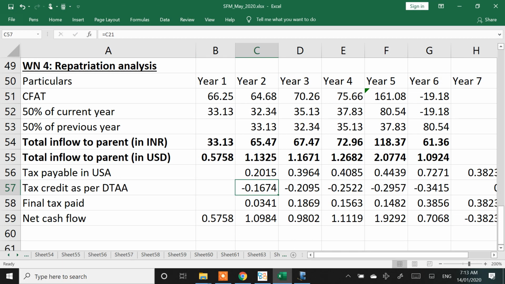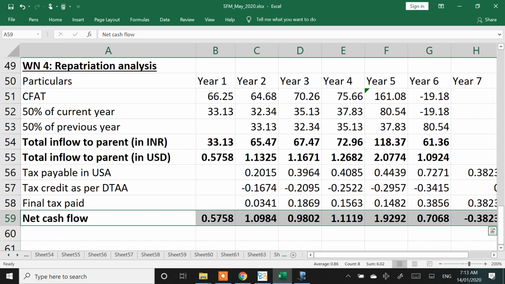Basically, I'll take a credit of whatever is already paid in India and pay the balance amount. If I don't take credit of what is paid in India, I'll end up paying tax at the rate of 35 plus another 30, 65%. I'll end up paying tax at a higher rate. Clear? Any doubts on this? Complete this and get the net cash flow number.